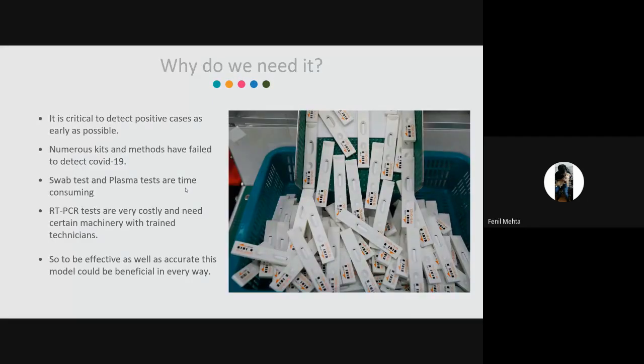Why do we need this project? We have to detect the positive cases as early as possible. We have tried lots of methods, but most of them have failed. Swab tests and plasma tests are time consuming, and RT-PCR tests are very costly. And these days, it's taking too long to get the results. So we have to be effective and as accurate as possible.